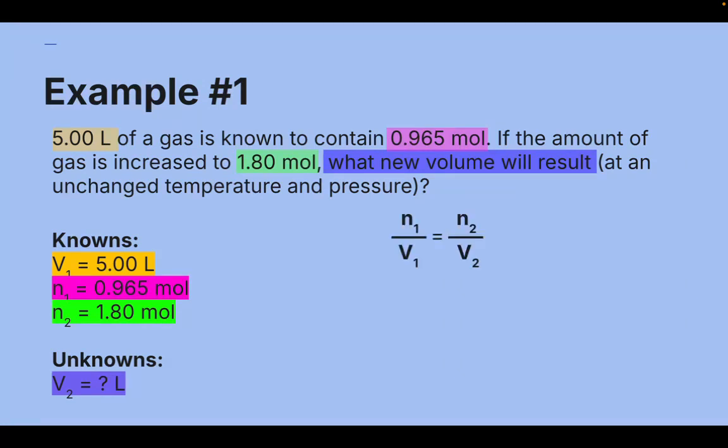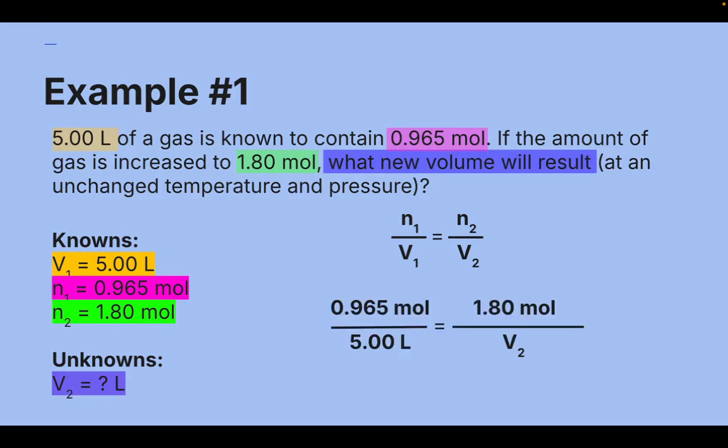I can just plug these numbers directly into our equation, which is N1 over V1 equals N2 over V2. When I plug those numbers into the equation, this is what it looks like. And if you cross multiply and divide, so it'd be 5 liters times 1.8 moles divided by 0.965, your final volume would be 9.33 liters.